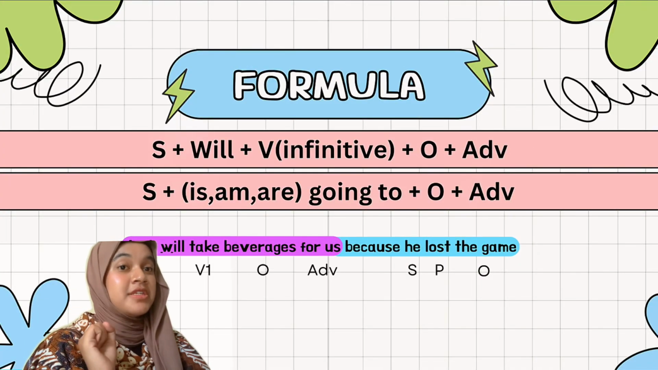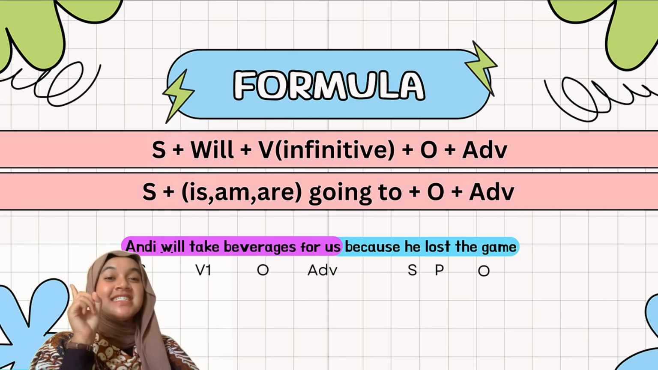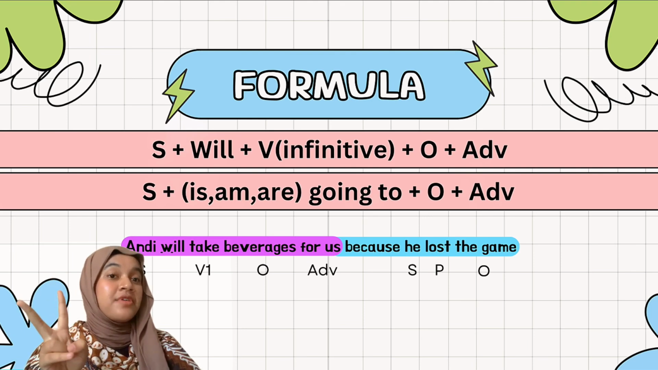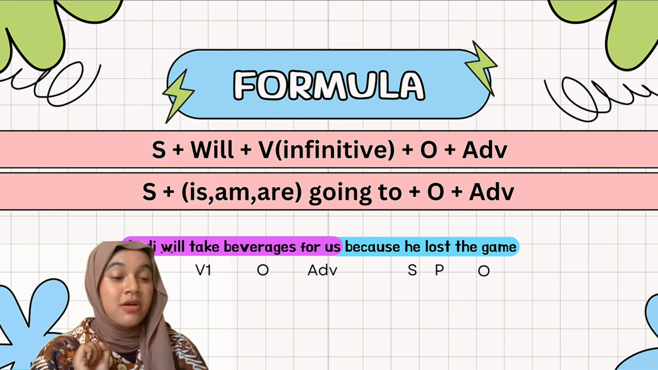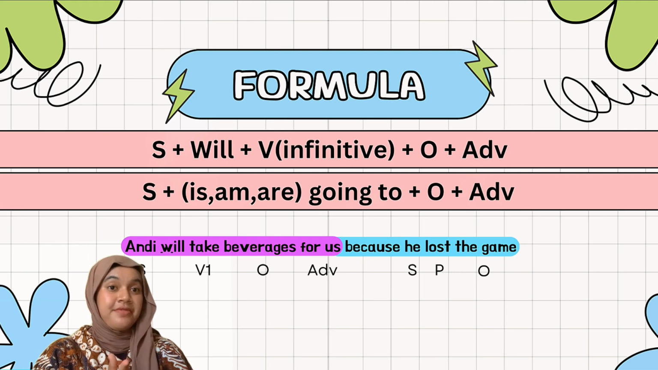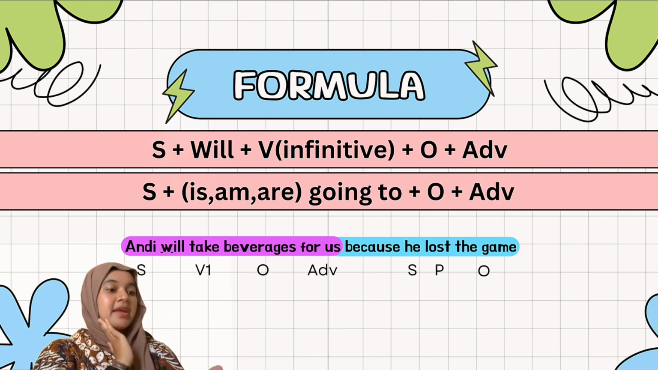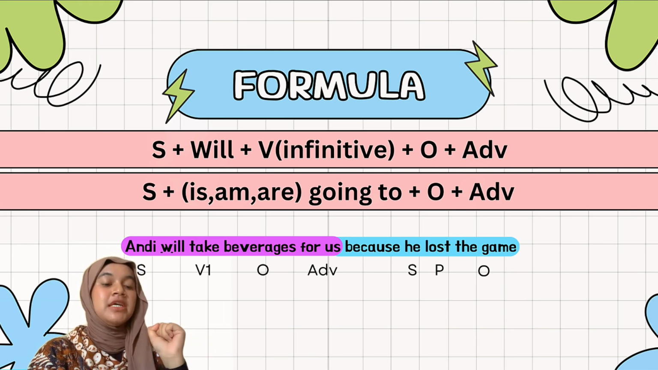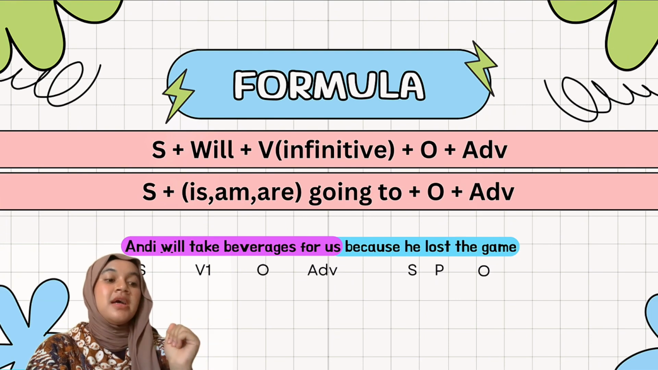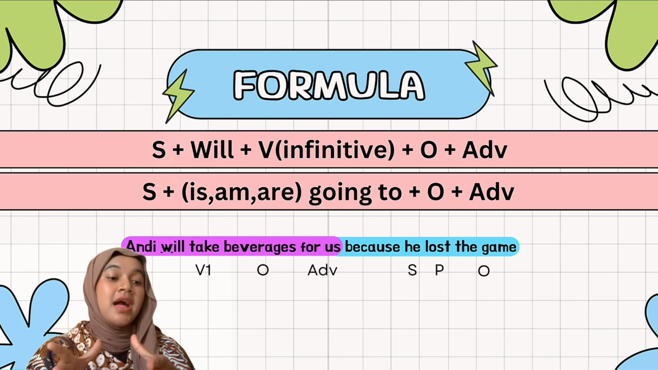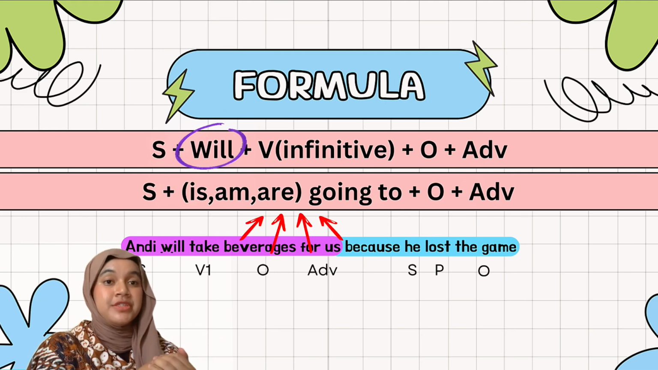So we enter the formula of the future tense. The first one is of course subject, and the second is will. Will is the auxiliary verb of the sentence, like is, am, are. It depends on the subject that is used. Continue with the verb infinitive, and after that object and then adverb. If you are writing with is, am, are going to, you can use subject, is, am, are, going to, and object and adverb. So you can replace will with is, am, are, and going to.